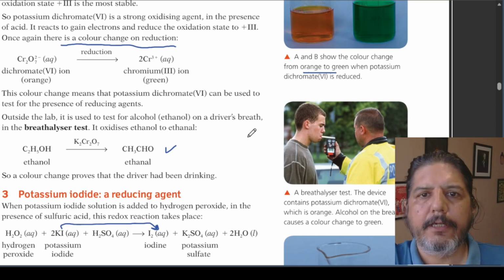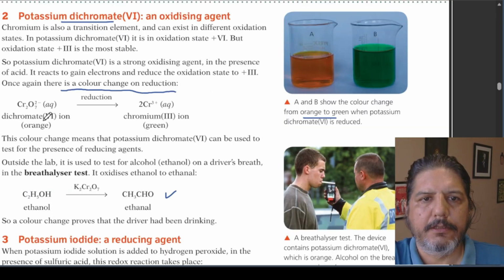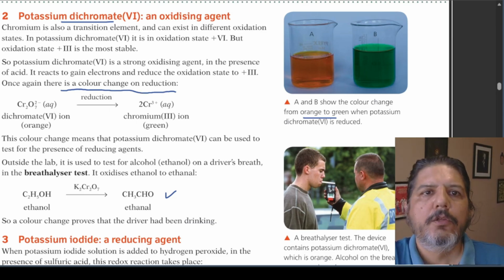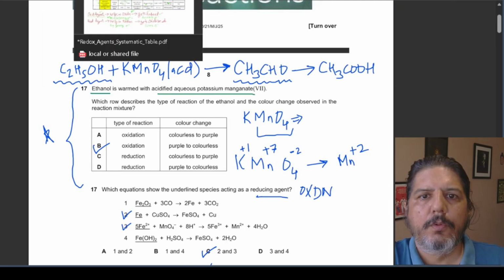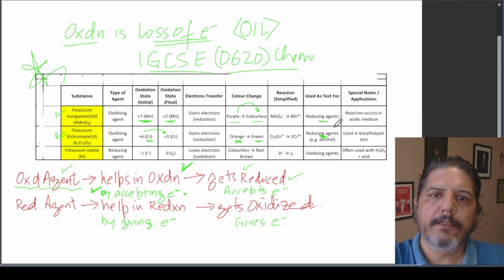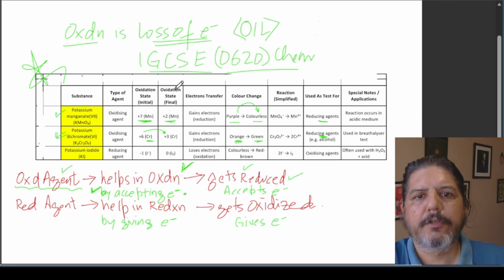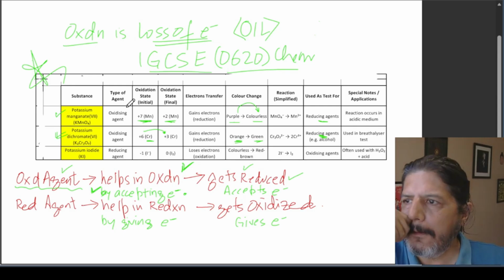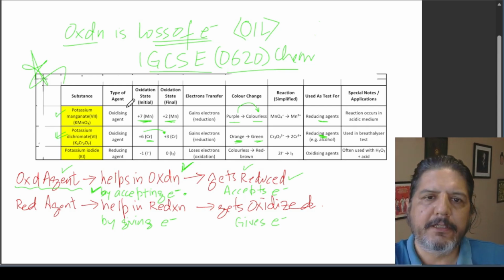And if you see the oxidation number of Cr, it changes from +6 to +3. So this is regarding the oxidizing agents.